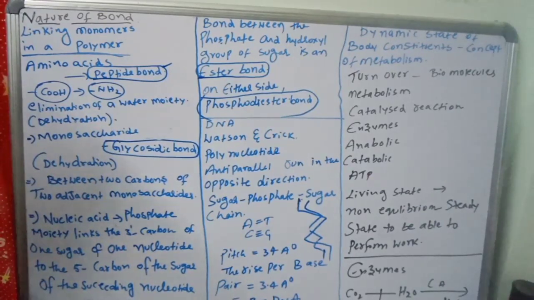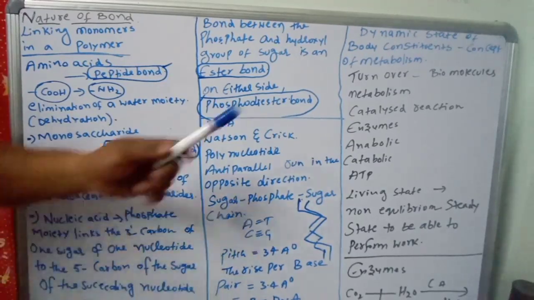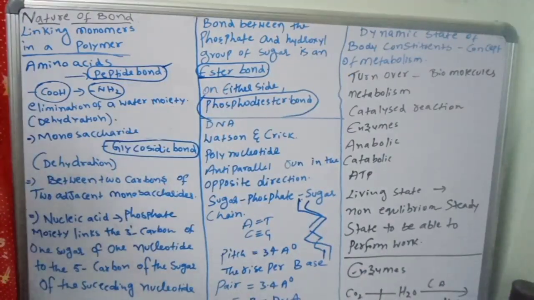For example, biomolecules are present at certain concentrations. One of the greatest discoveries is that biomolecules have turnover. This means they are constantly being changed into some other biomolecules and also made from some other molecule. That is called turnover. In living organisms, all these chemical reactions are constantly occurring.